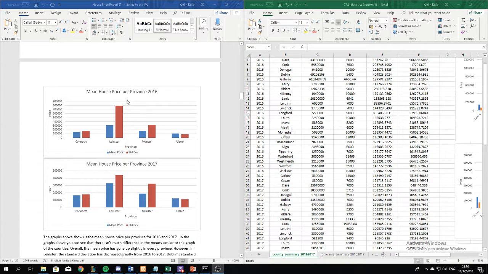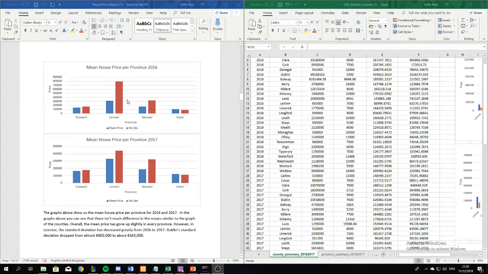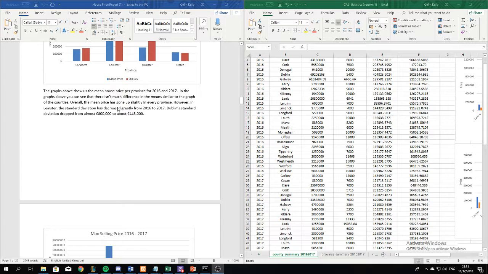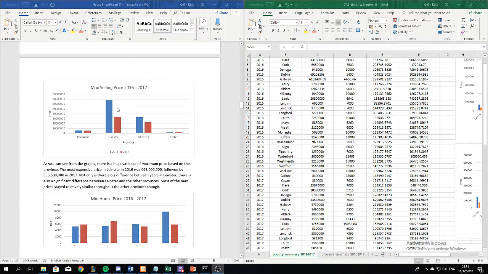So yeah, then when we look at the mean house price per province in 2016 versus 2017, again we see there's a huge difference. Like when we saw in the counties, 2016 had much more expensive houses sold than 2017. So the standard deviation is much higher in 2016 than it is in 2017, because when we look at the graph, the standard deviation here is about 443,000, whereas in 2016 it's all the way up at 800,000. So there's a significant drop off between the two across the 2 years.